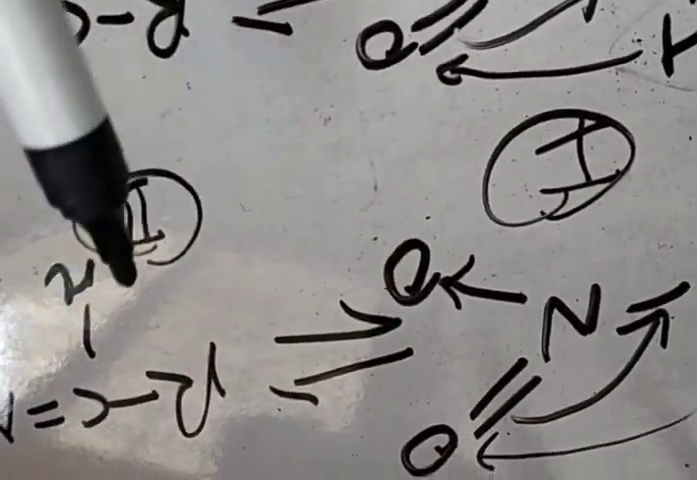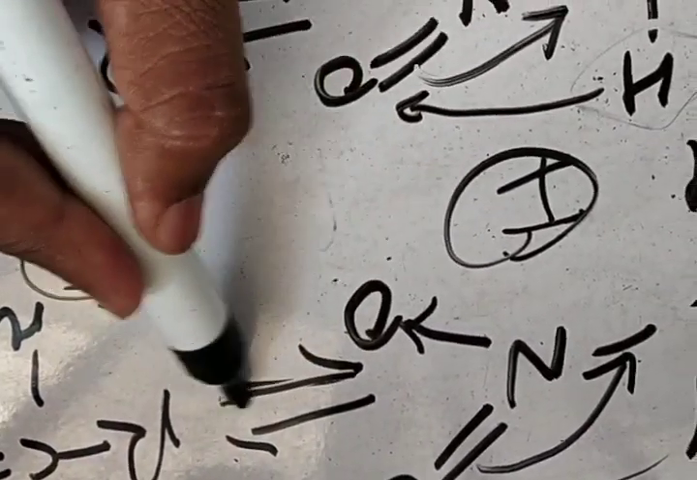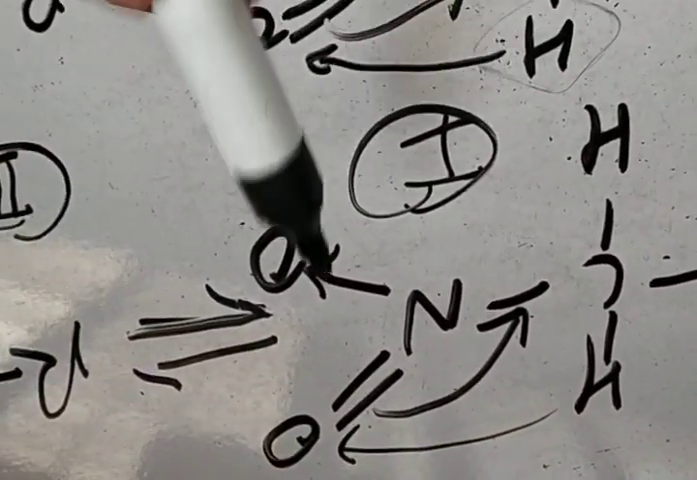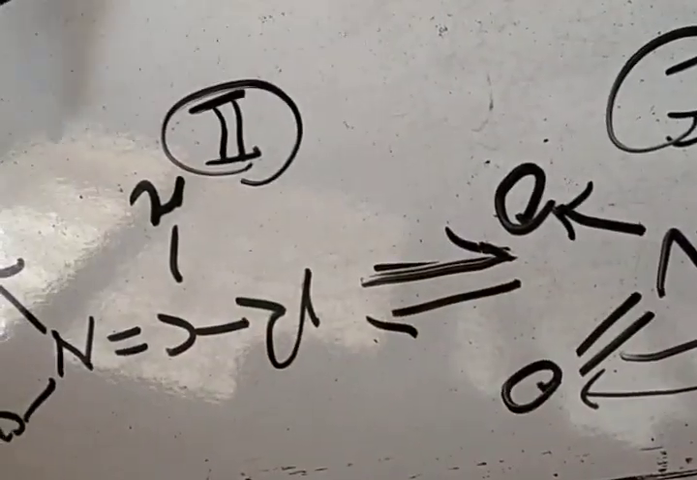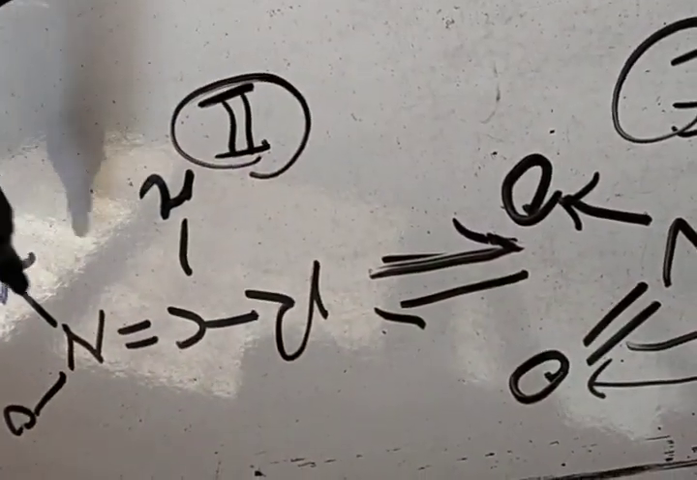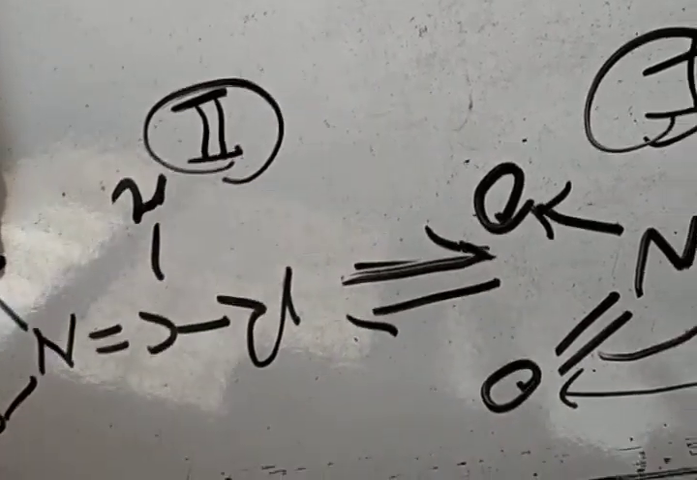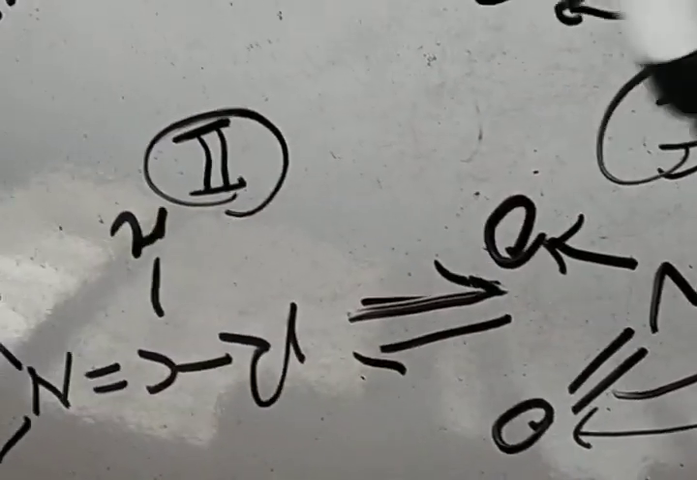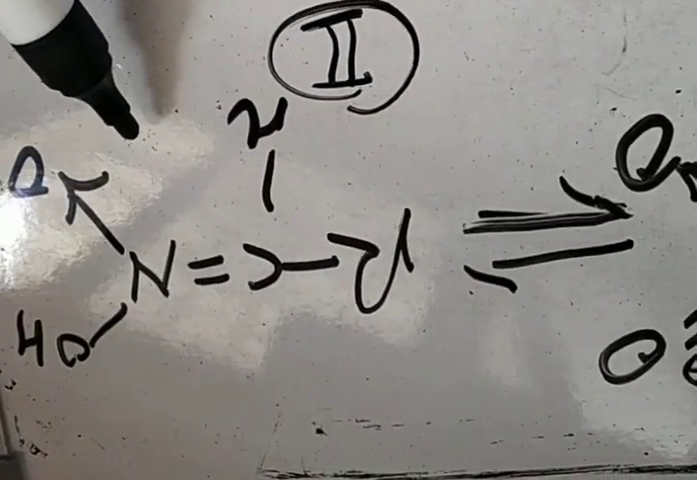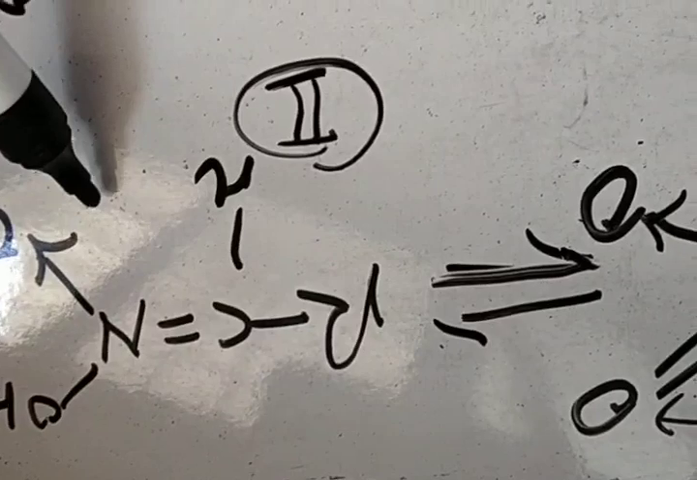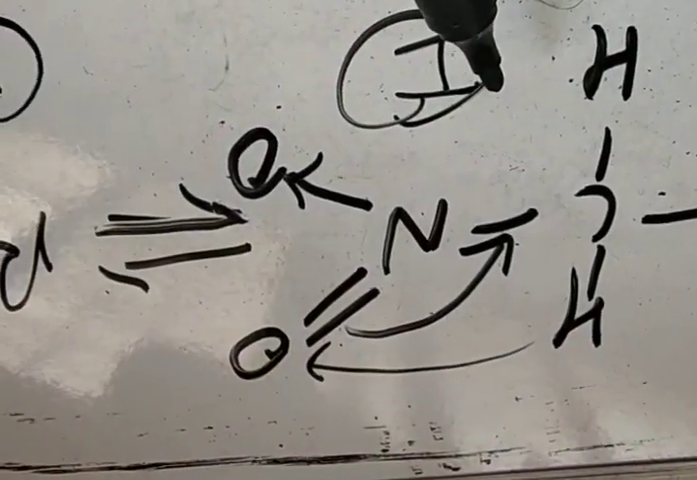Here the tautomers are in dynamic equilibrium, and this equilibrium shifts more to the left, meaning nitroalkanes are more stable than this form. This form is the aci-nitro form and this is the nitro form. This is the acidic form, known as the aci-nitro form or pseudo acid form. This is acidic in nature and this is neutral in nature.